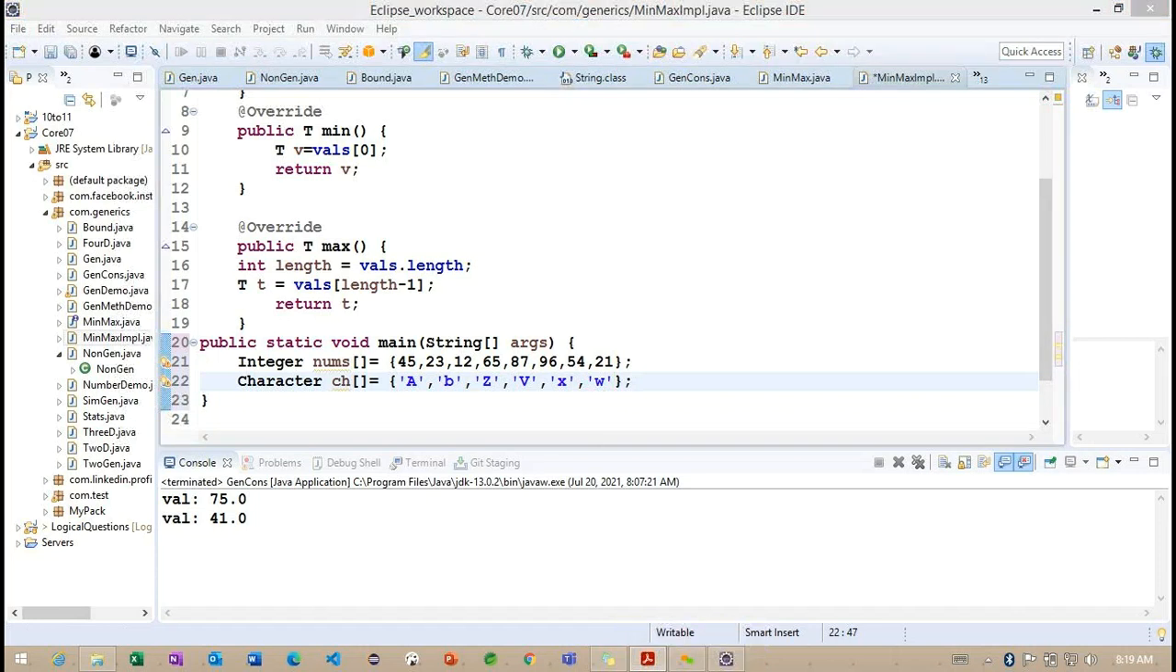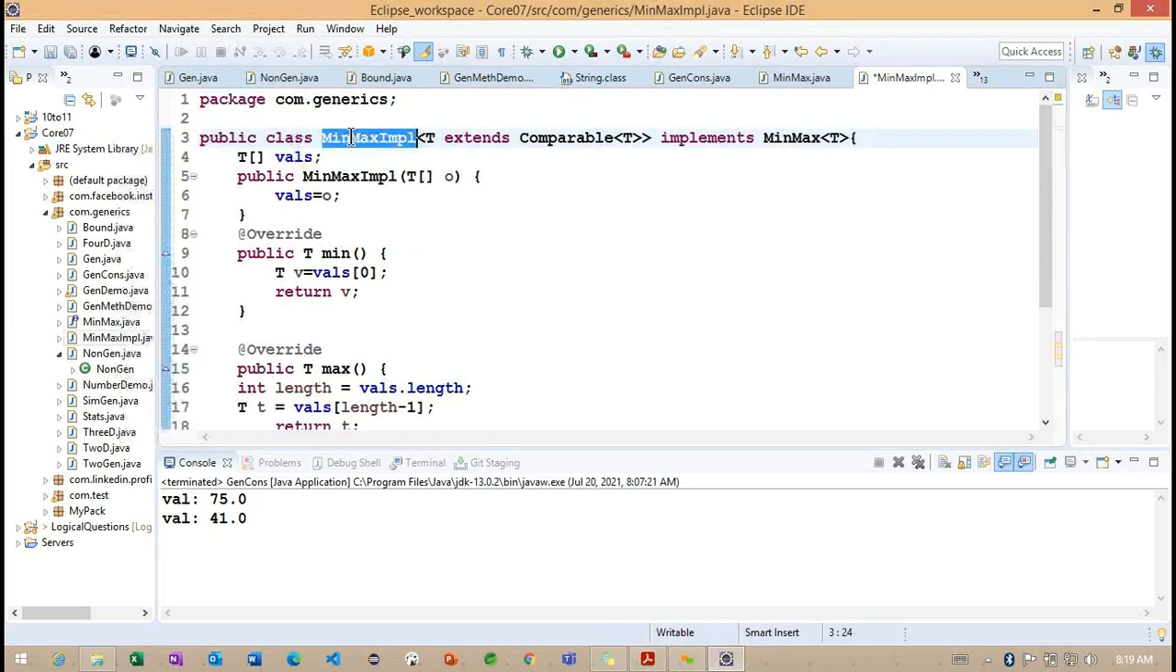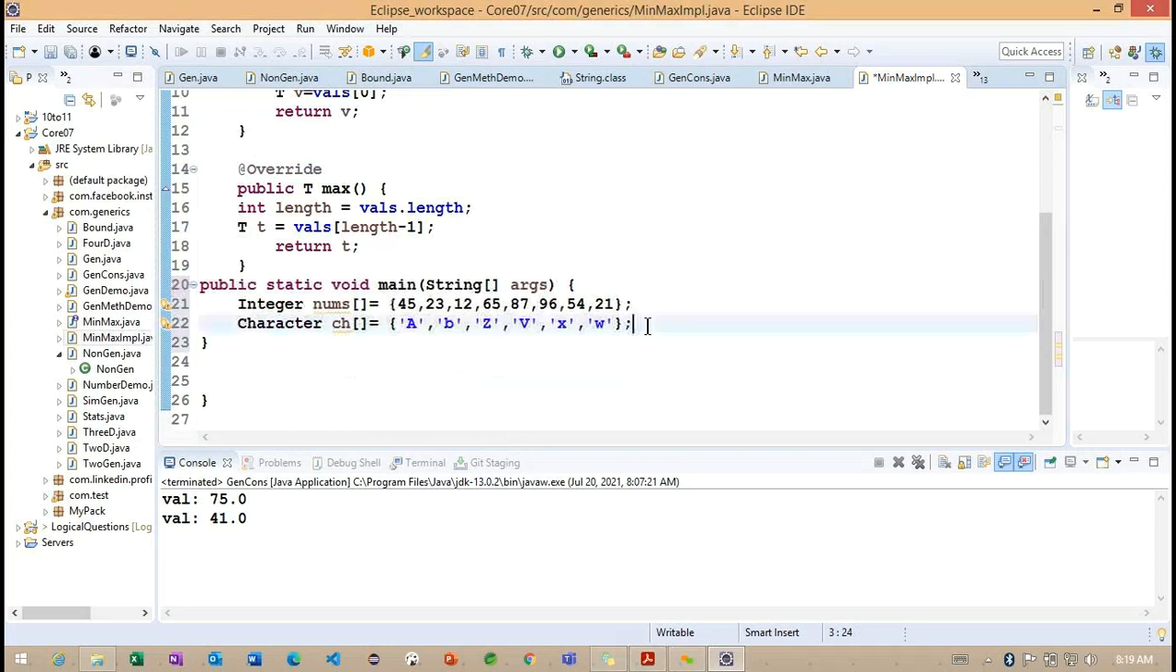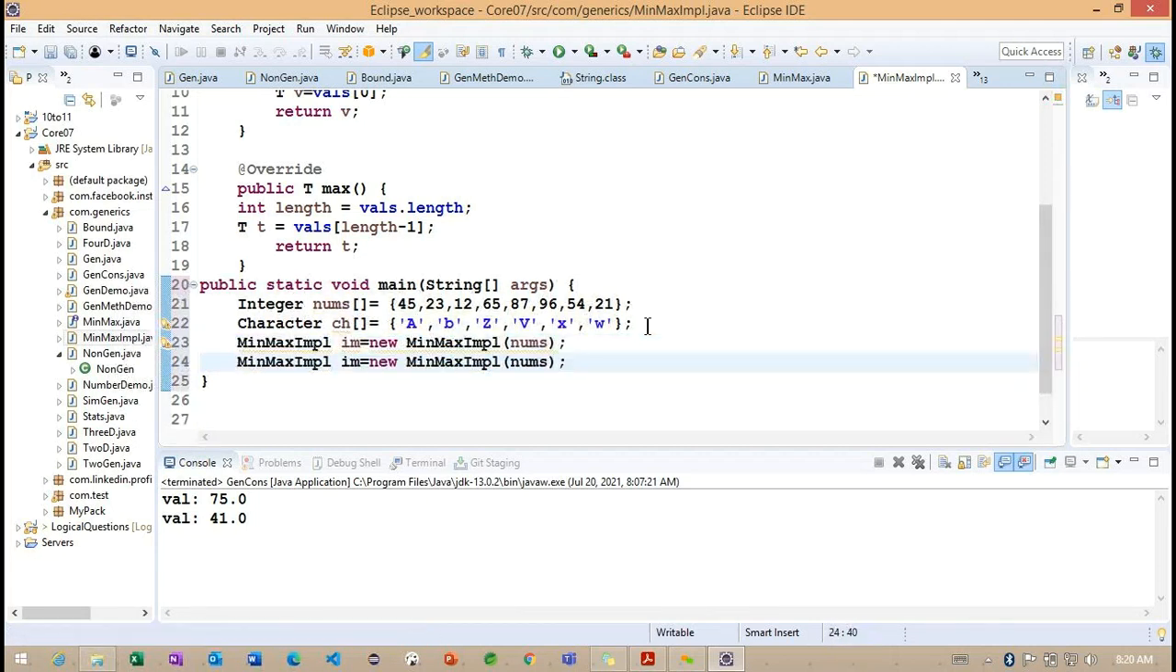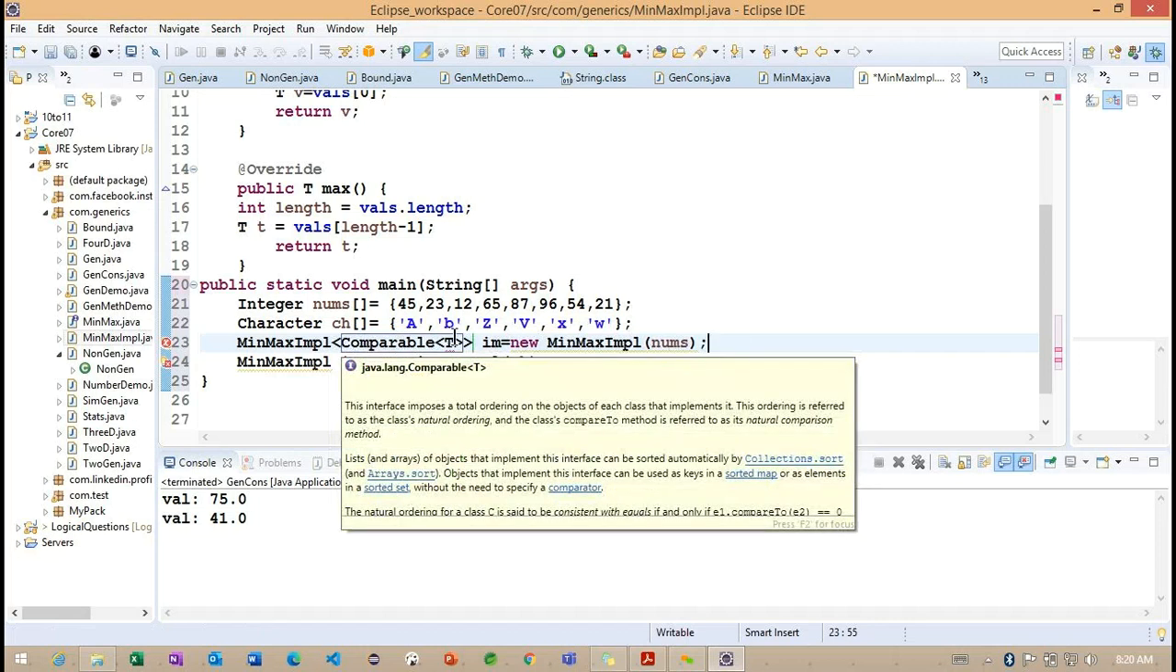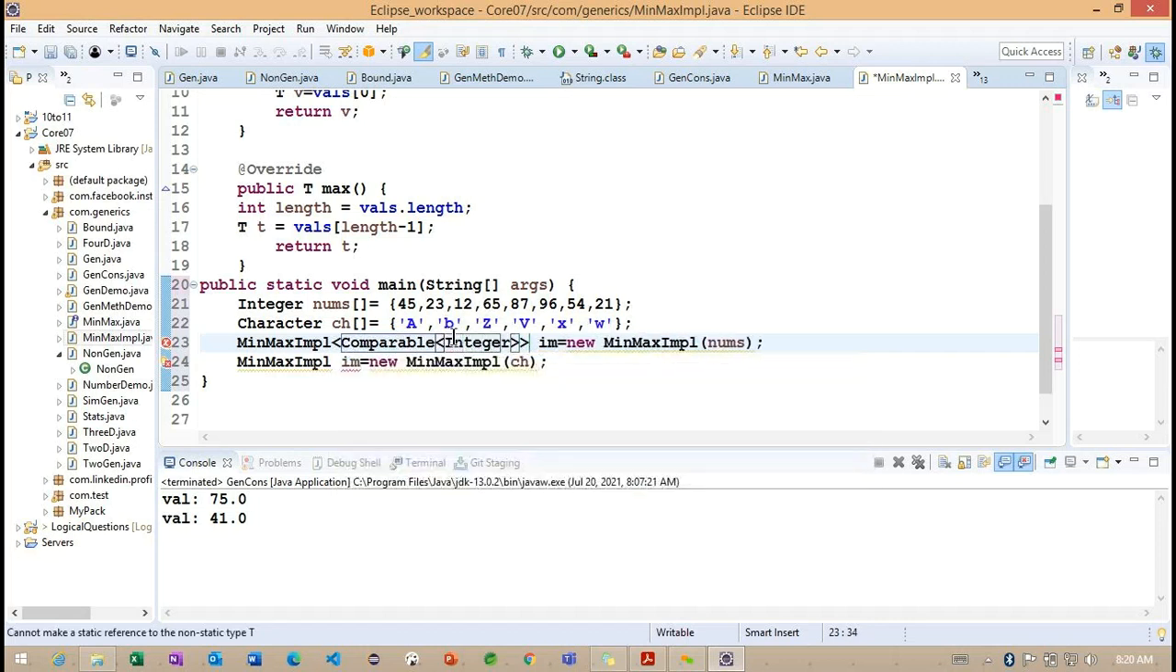After this, what can we do? We need to create objects here. Getting the point? What object can we create here? Something called min-max IMPL. After creating this particular min-max IMPL, IM is equal to new min-max IMPL. Here I want to provide nums, and for another one, let me provide the integer.